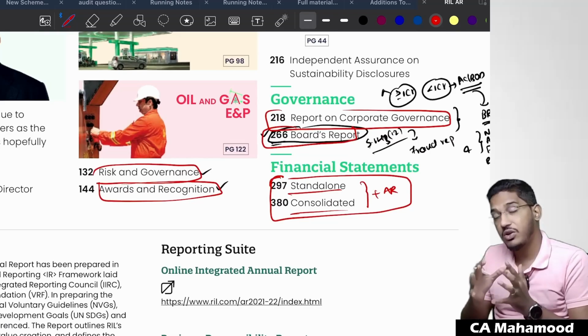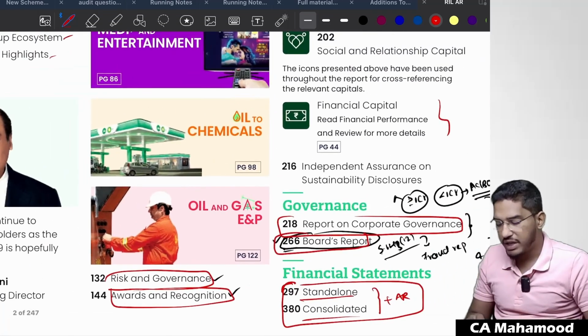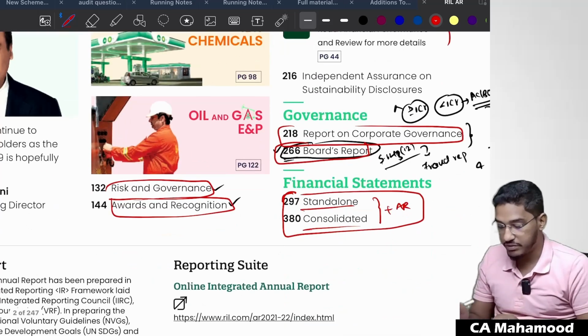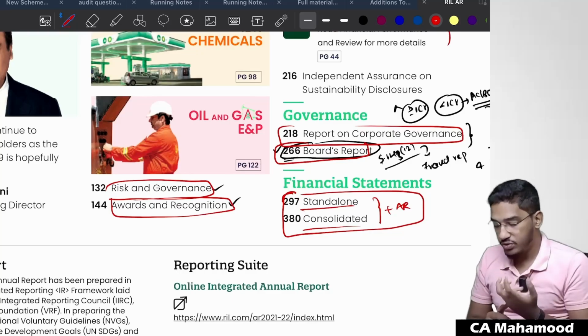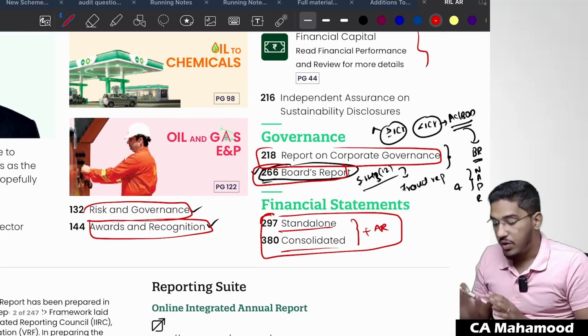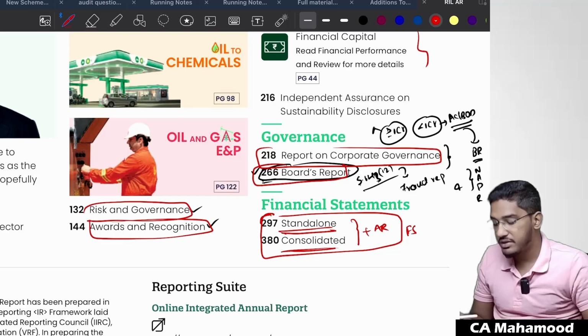What information did the auditor verify? As an auditor, did you verify all that information which is there in the annual report? So I'm asking a simple question. This annual report will be given to the stakeholders. My question is, do you think the auditor would have verified all this information? No. The auditor would have verified only standalone financial statements, consolidated financial statements. He would have verified only the financial statements.